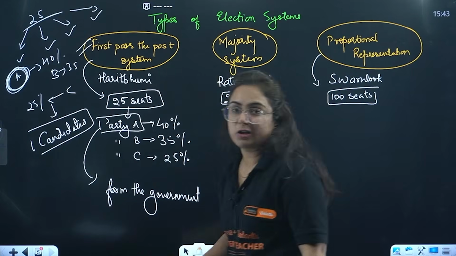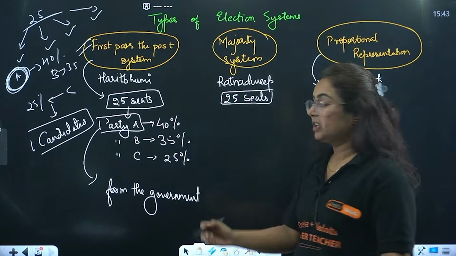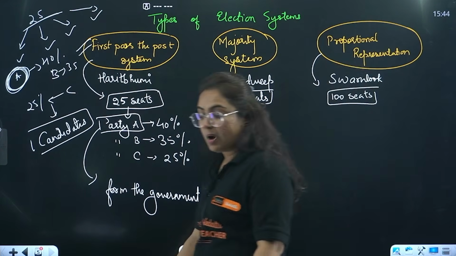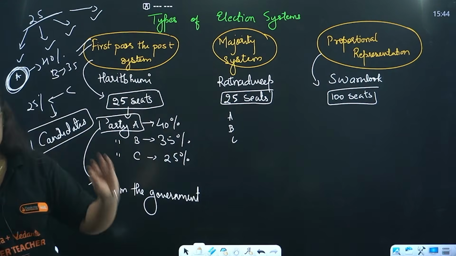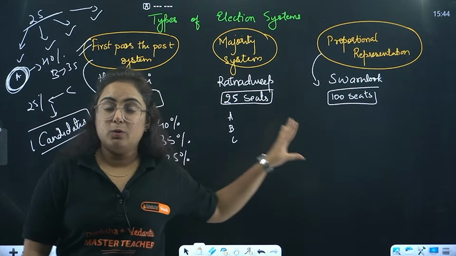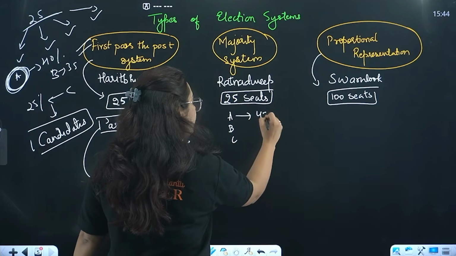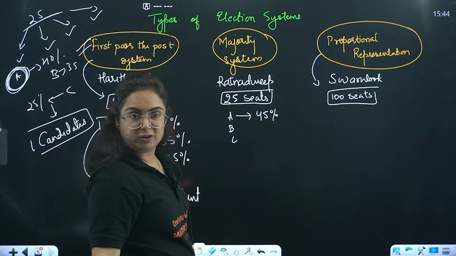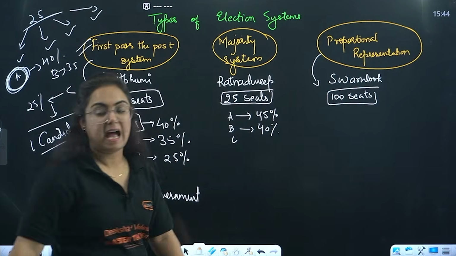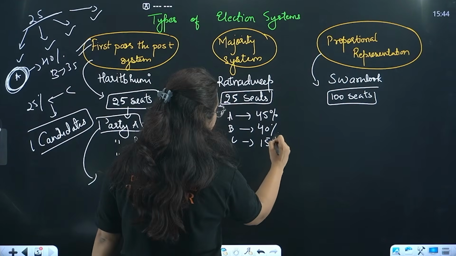Moving towards the majority system, here also there are 25 seats. There were three parties, party A, party B and party C, who fought in the election. Here the voters are also voting for the candidates, but in this case, party A wins 45% of votes, party B wins 40% of the votes, and party C wins 15% of the votes.